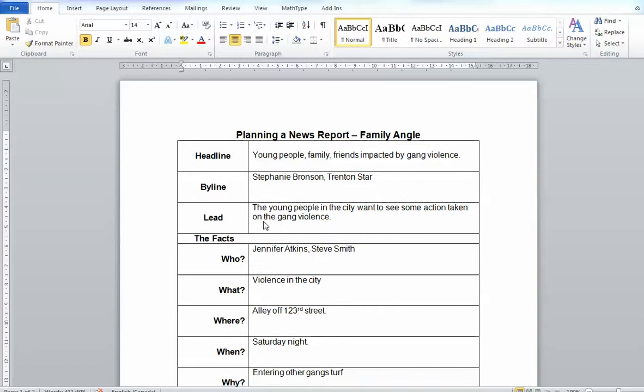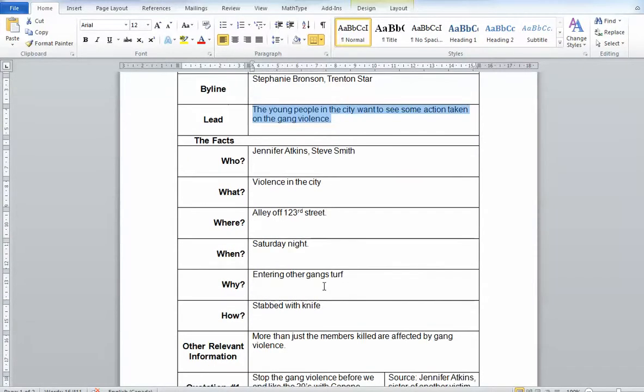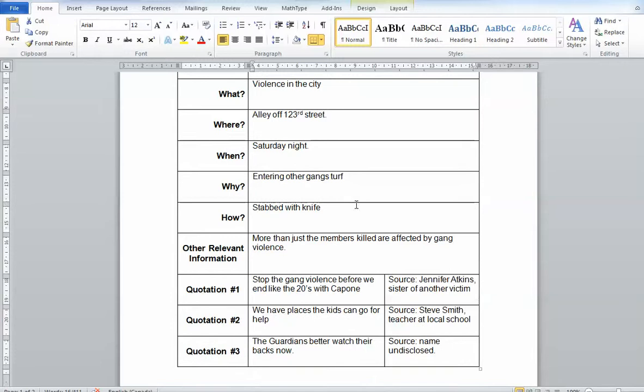Byline, remember who it's by, the lead. Remember, the lead's got to tell you what's going on, all right? You try and give the main overall part of your story so people know what to expect and they decide whether they want to read on. Okay, this who, what, where, when, why, and how is pretty minimal. This is a student exemplar, and it's a bit minimal. I would put more details in here of what you're going to do, because this is how you plan out how you're going to write your story before you just start writing. This is your planning of it.